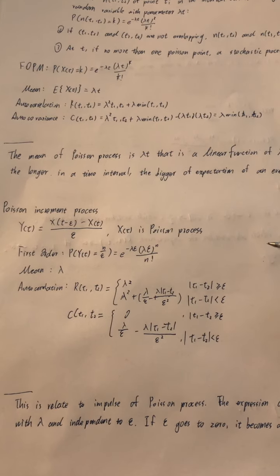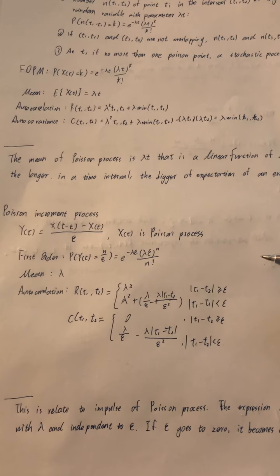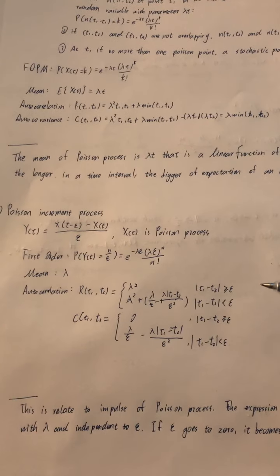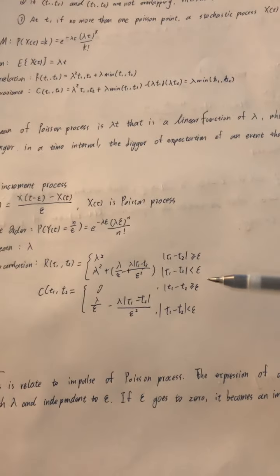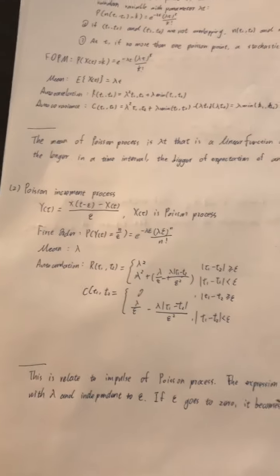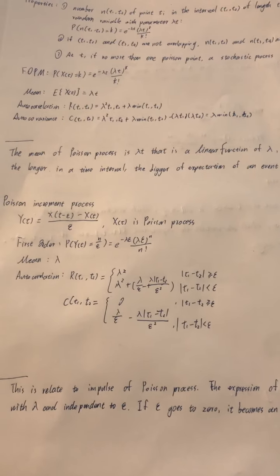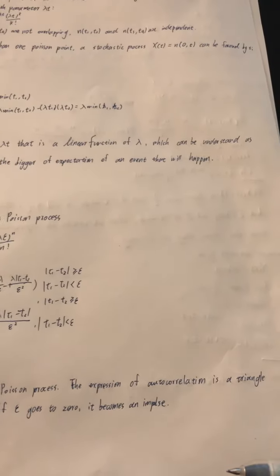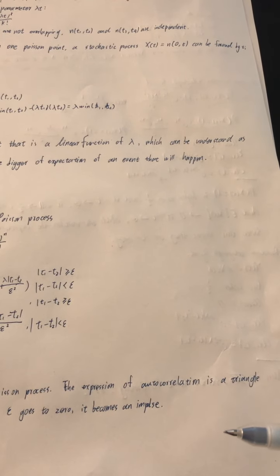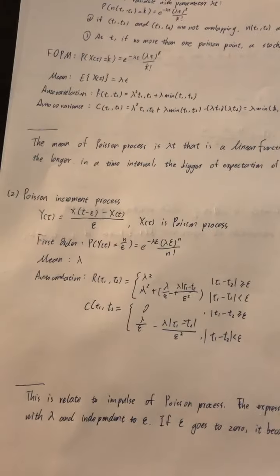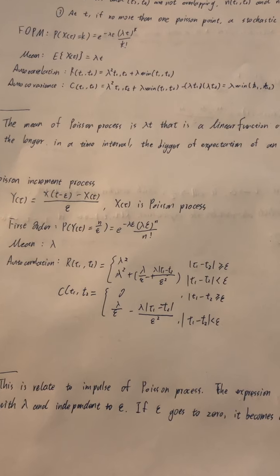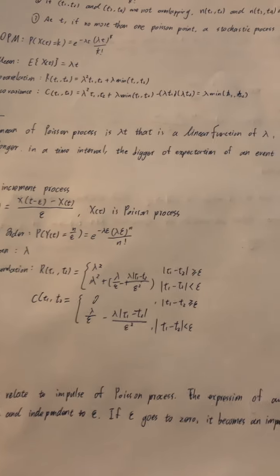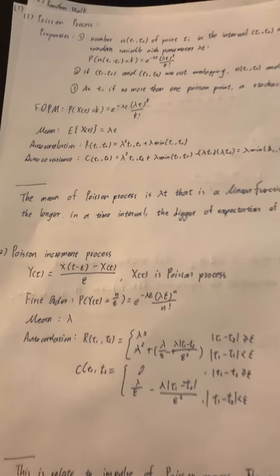Y(t), and the first order mass function, the mean, the autocorrelation, and the autocovariance. This is related to the impulse of the Poisson process. The expression of the correlation is a triangle with lambda t and independent of mu. If mu goes to 0, it becomes an impulse for the Poisson increment process.